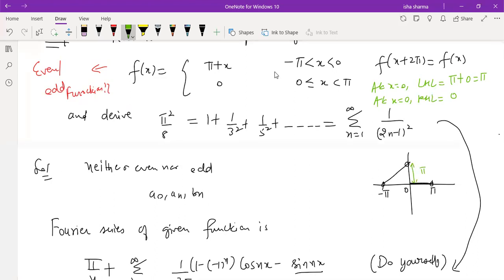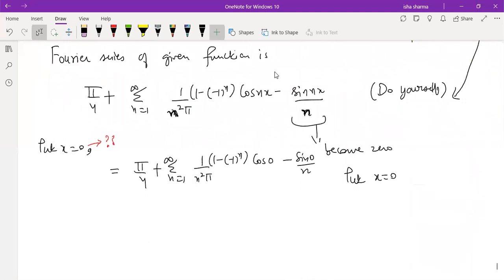So you got different left hand limit and right hand limit, that means this is a point of discontinuity. So when we have a point of discontinuity, I told you on left hand side, it will be not just the function value, it will be half of the left hand limit plus the right hand limit. So left hand limit is turning out to be pi, right hand limit is turning out to be 0.